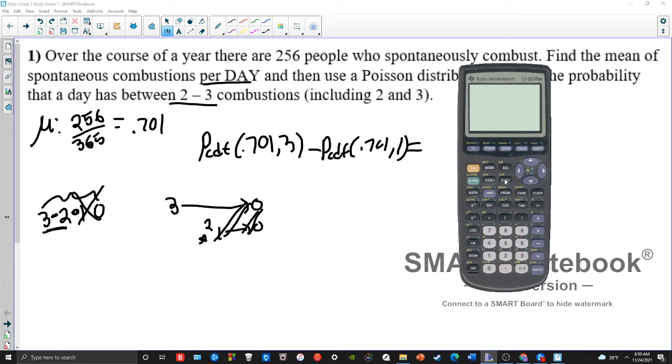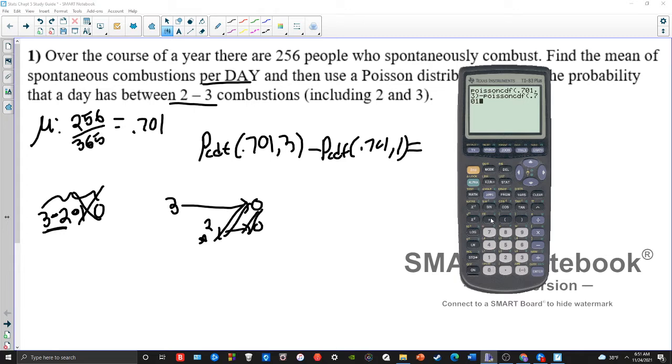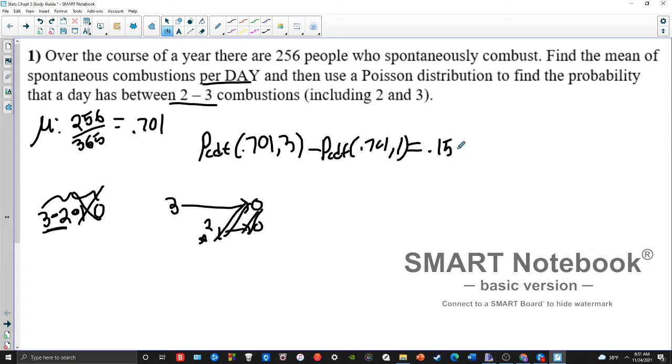So second, vars, Poisson, not binomial, Poisson, of 0.701, comma 3, minus Poisson CDF of 0.701, comma 1, we get roughly about 15%. So 0.15, or roughly 15%.